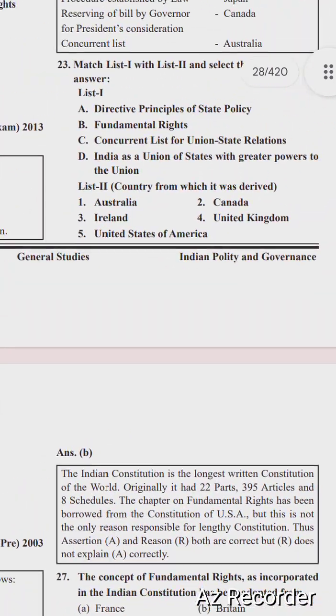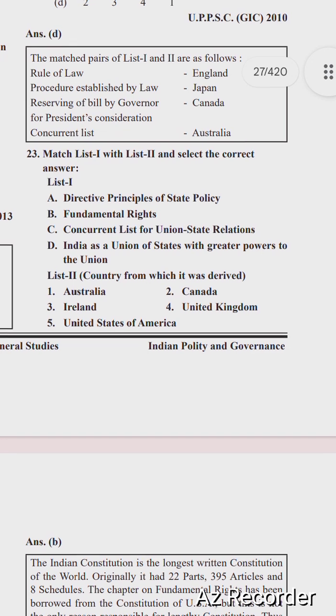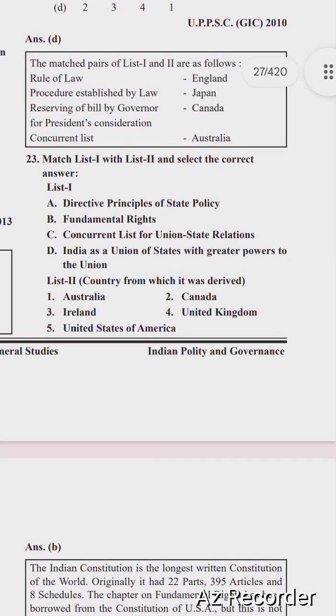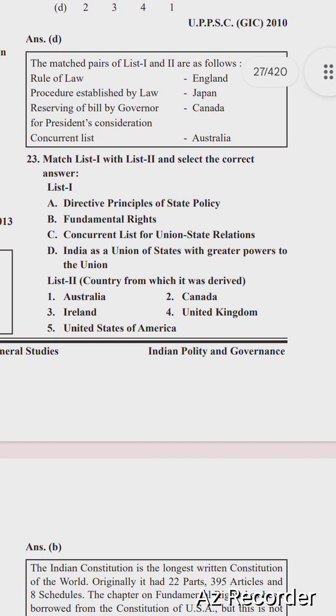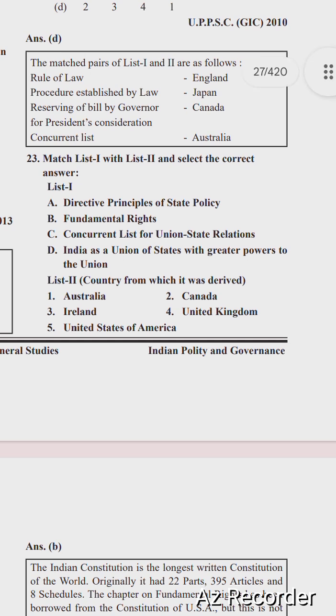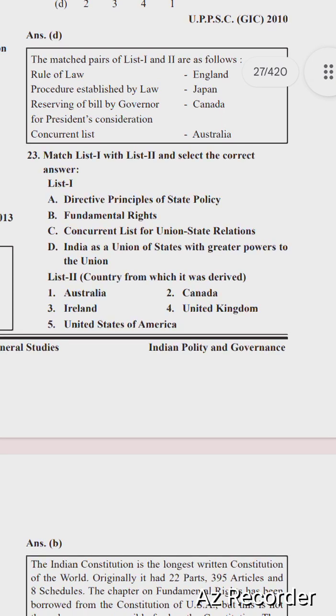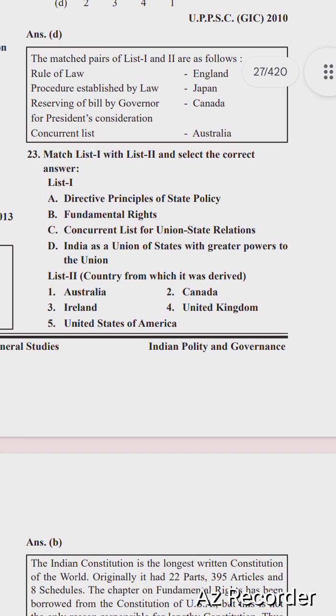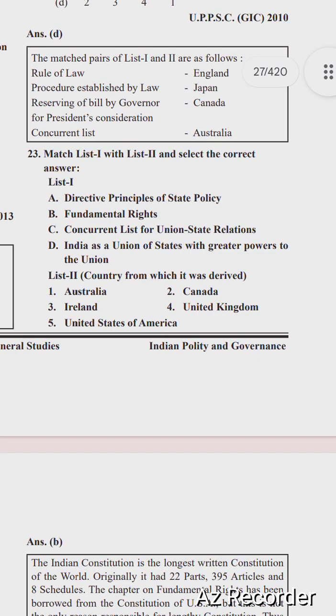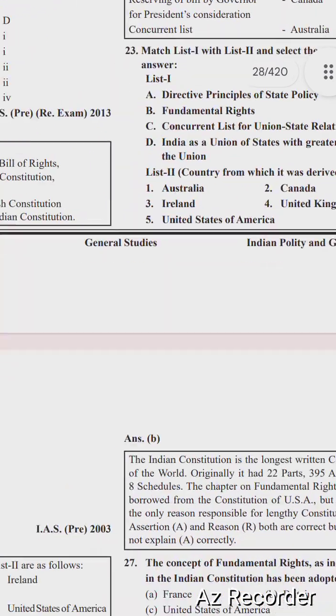Next question is: match List 1 and List 2 and select the correct answer. List 1: directive principle of state policy, fundamental rights, concurrent list, and India as a union of states with greater power of the union. Countries from which it was derived: Australia, Canada, Ireland, United Kingdom, and USA.